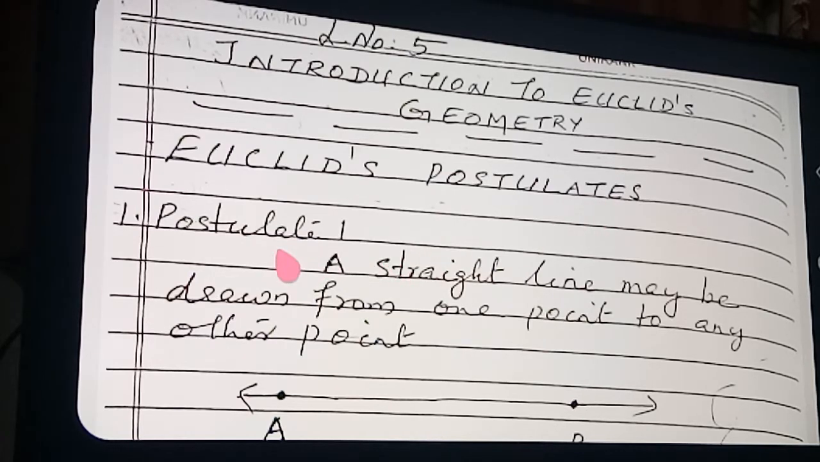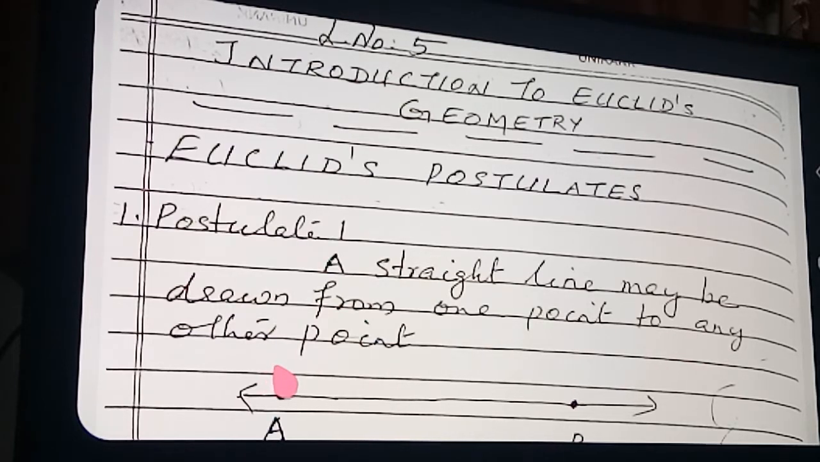The first postulate is postulate number 1. All of you read along with me. A straight line may be drawn from one point to any other point. Whenever you are asked for postulates, axioms, definitions and theorems, you have to write them as they are in the textbook. Learn them exactly and write them without changing any single word. So postulate number 1: a straight line may be drawn from one point to any other point.